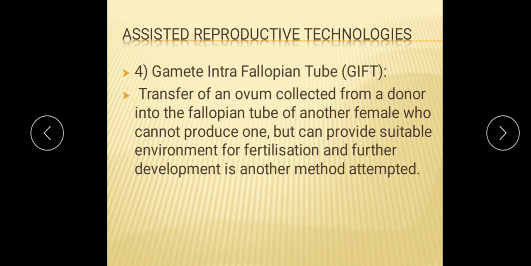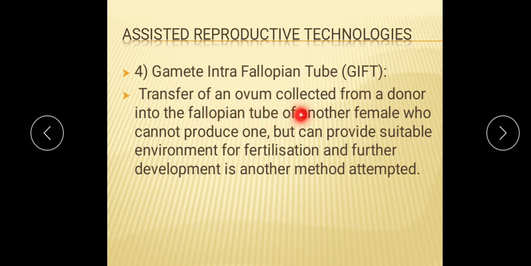So here, transfer of an ovum, because what is transferred here is the gamete. Transfer of an ovum collected from a donor into the fallopian tube of another female who cannot produce one, but can provide a suitable environment for the fertilization. Means the woman cannot produce the ovum, but she can provide the suitable environment for the fertilization. So here another woman is donating the ovum.